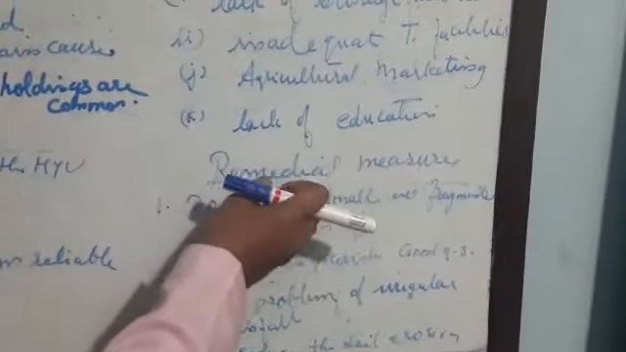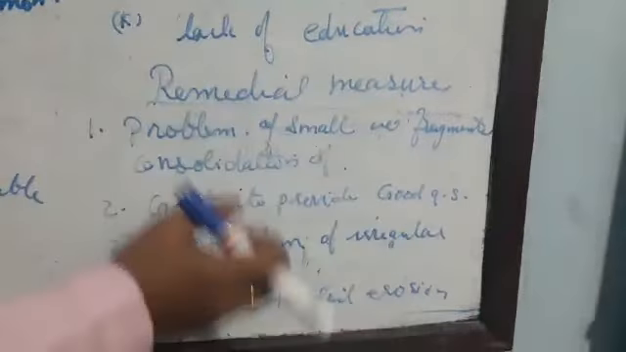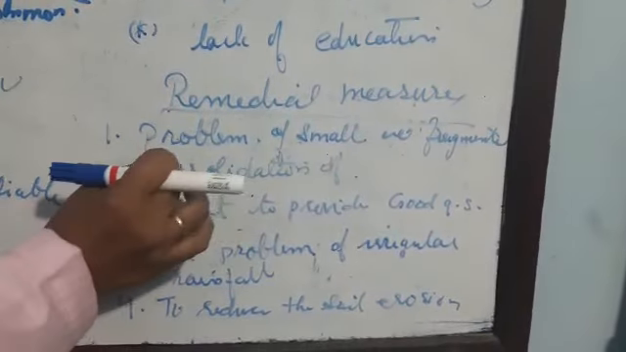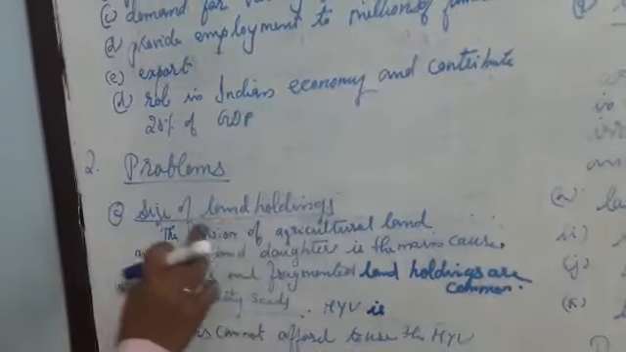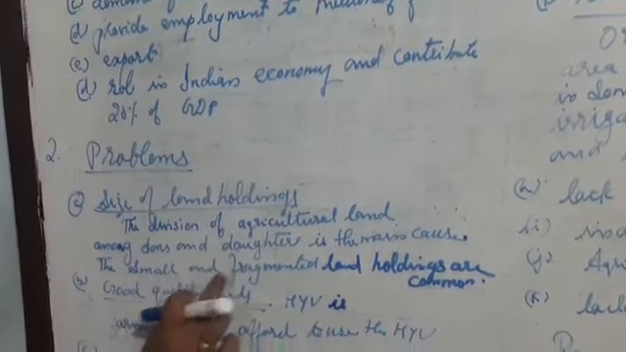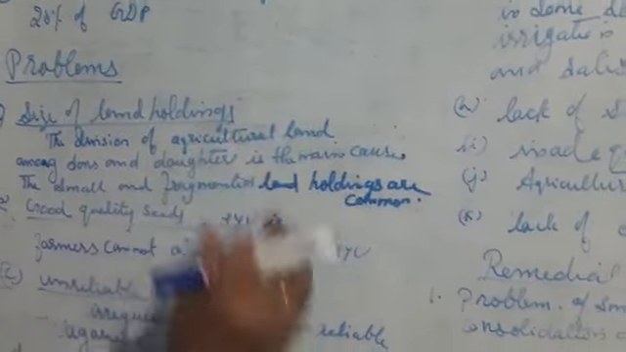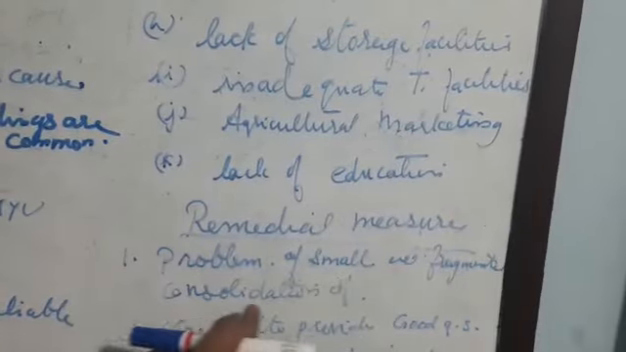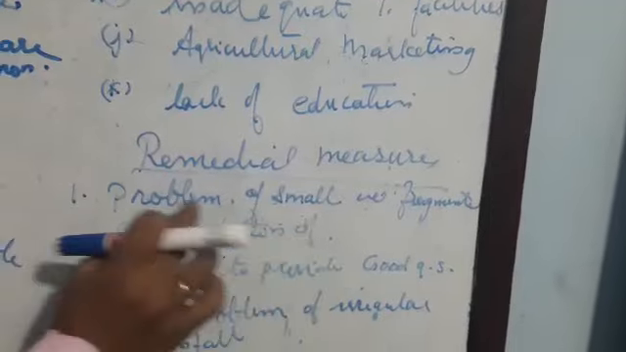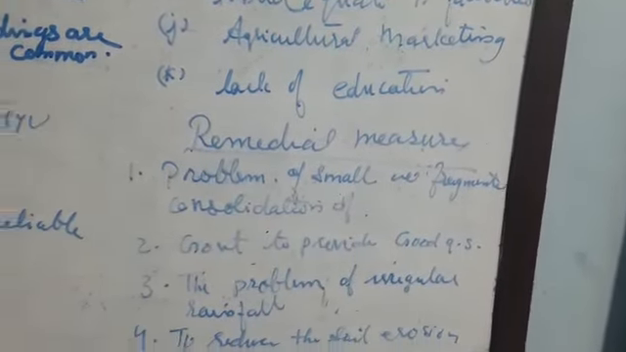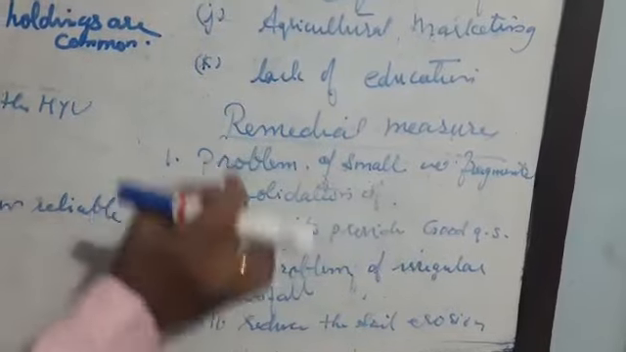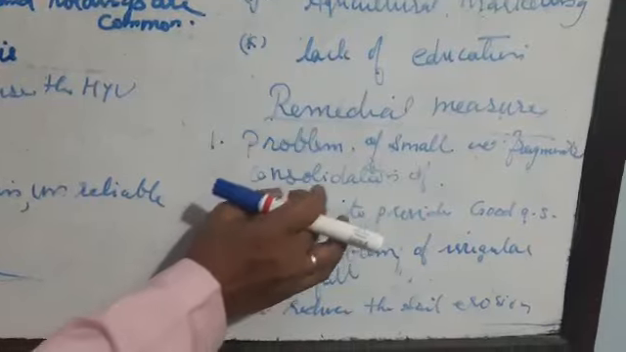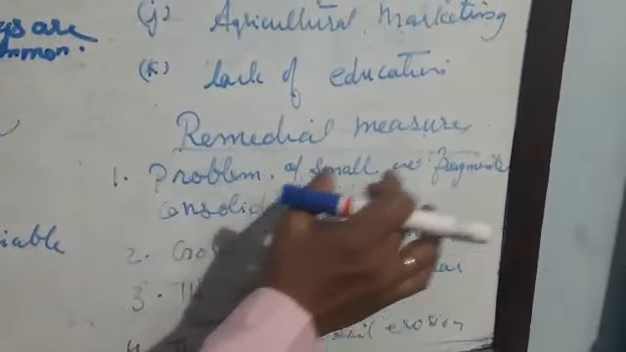And next, what are the remedy measures to solve the problems, or what measures can we take to solve these problems? The first problem I gave is the size of the land holding, which we said is small and fragmented, meaning the land is small. We can solve this problem by consolidation of the land holdings. What is consolidation of land? We can combine it into big land. If it is big land, we can produce more crops.